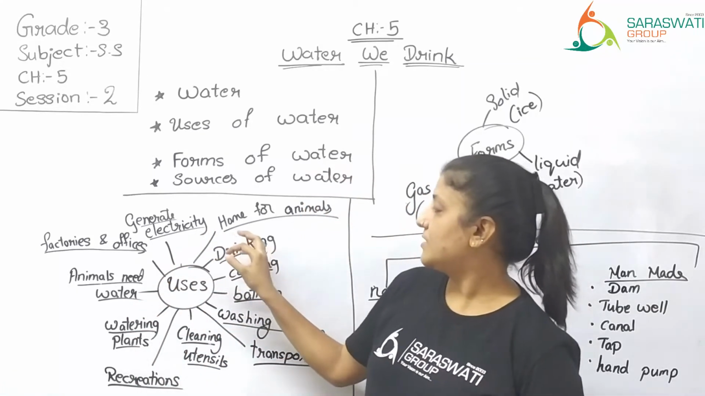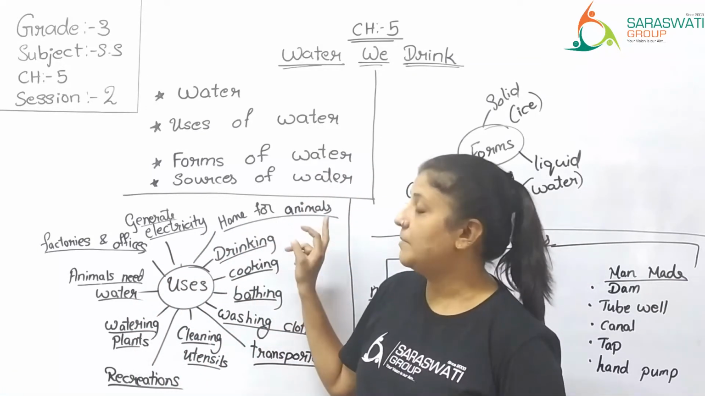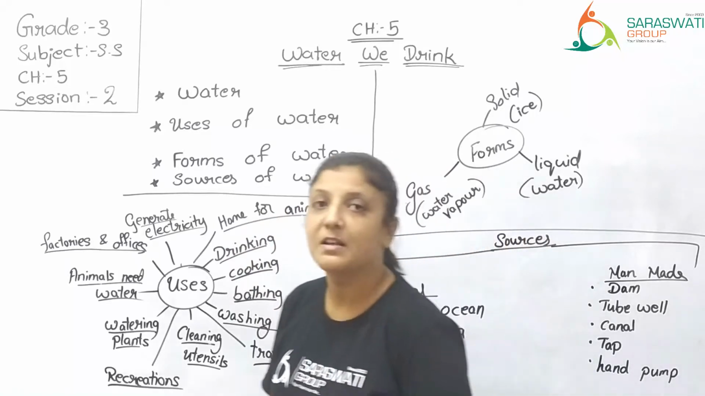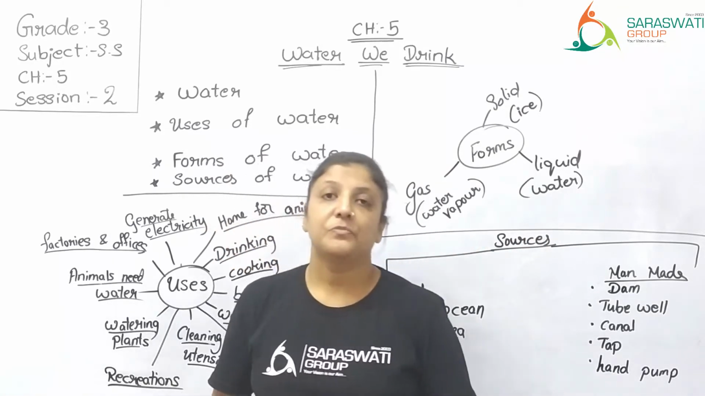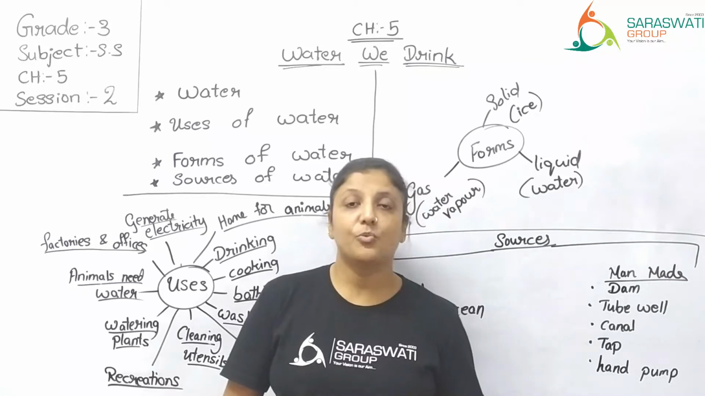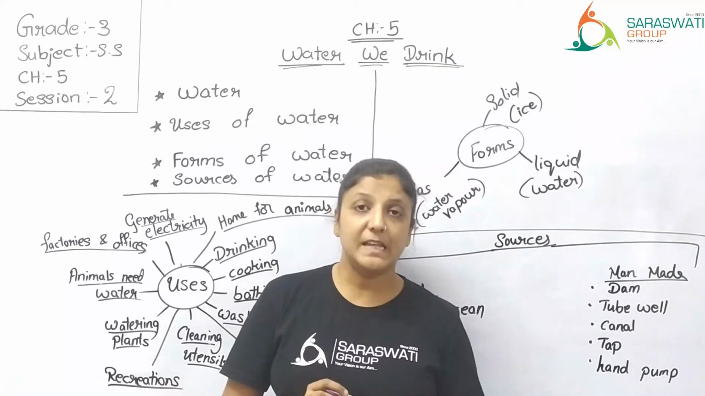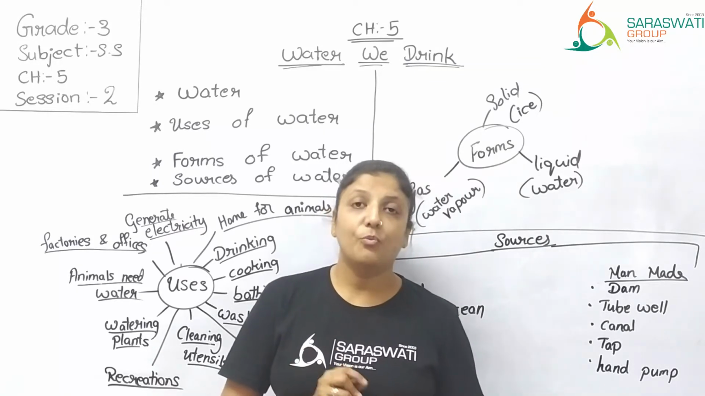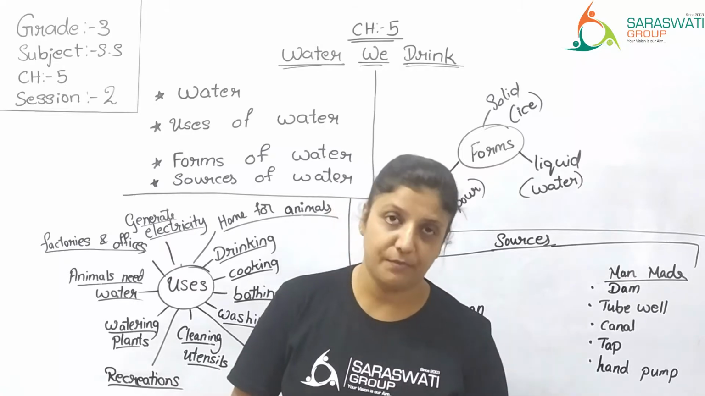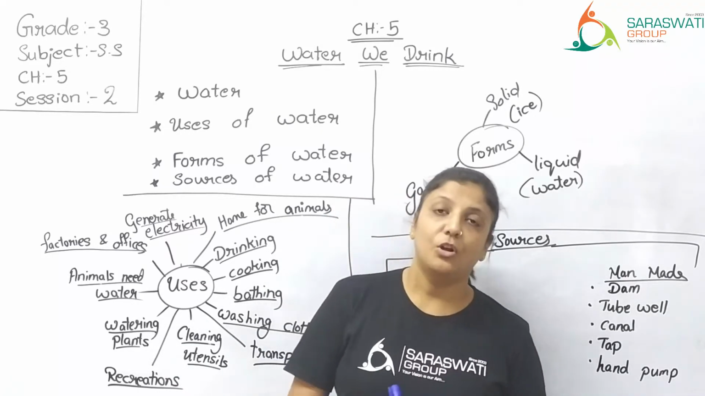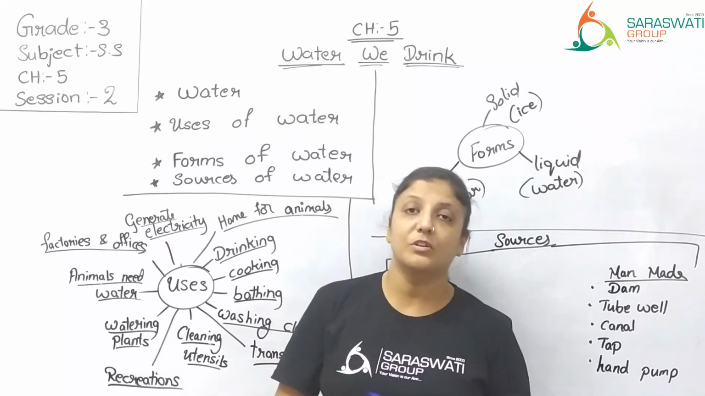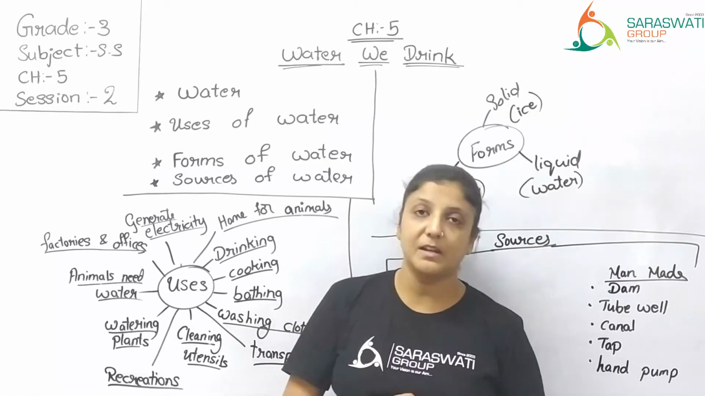Then water is required at home for animals. It is a home for animals. See, animals like fish, octopus, right? These animals, whale or eels, these are all water animals or marine life, you can say. Water animals are also called marine life. All the living things that live under the water are called marine life.